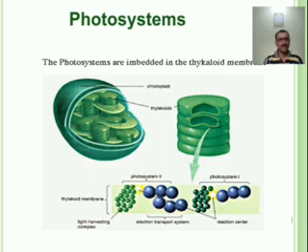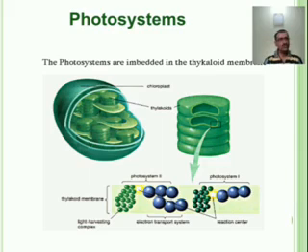Here again, the work of Emerson and Arnold in 1932 showed that about 2500 pigment molecules are required to fix one molecule of carbon dioxide in the process of photosynthesis, and this number of pigment molecules was called the photosynthetic unit.